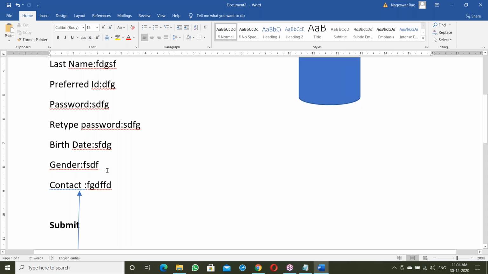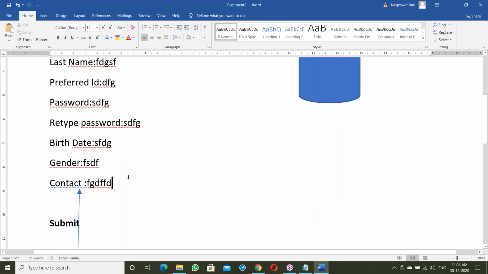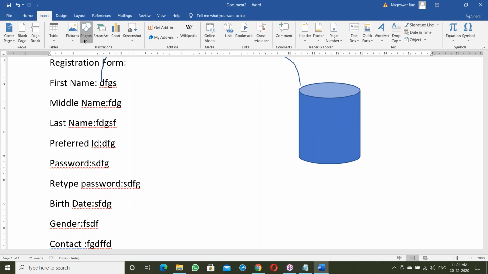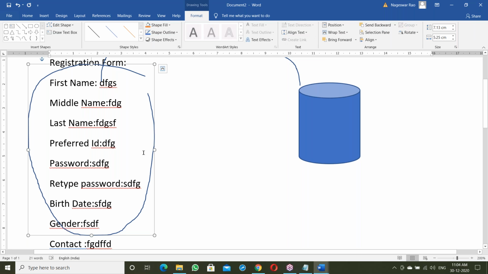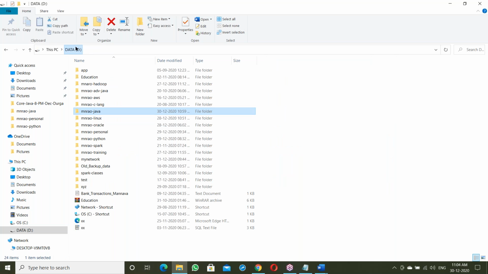This is the front end. It's user interaction. The registration form interacts with the end users, taking data from the end user. So this is called front end. This registration form is simply a front end. The whole thing is a user interface. Front end interacts with the end users.